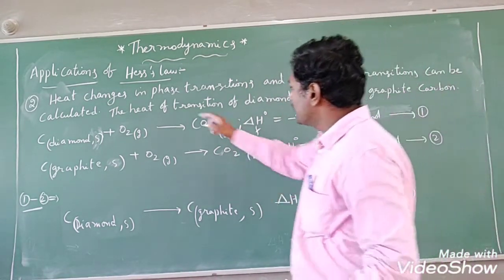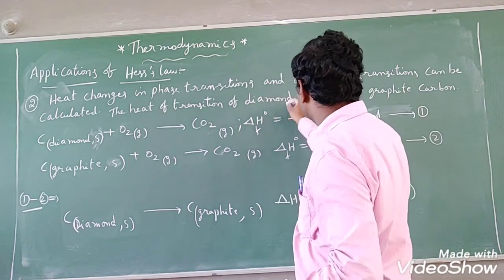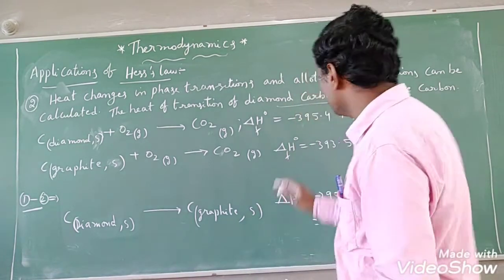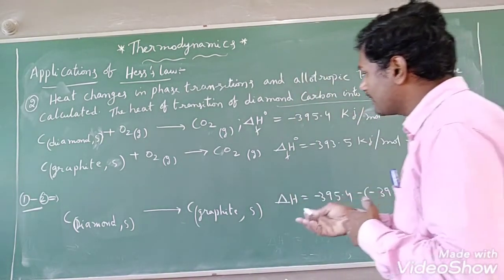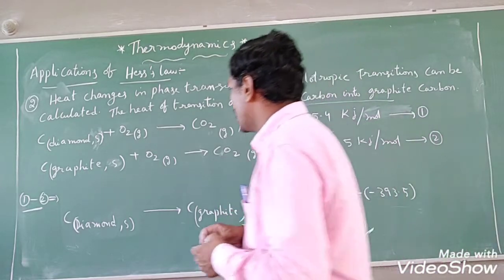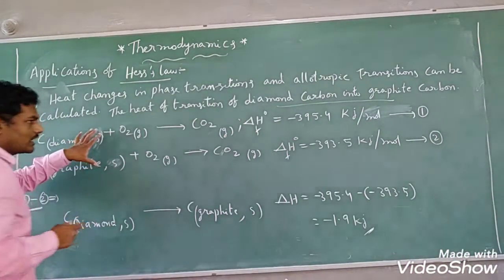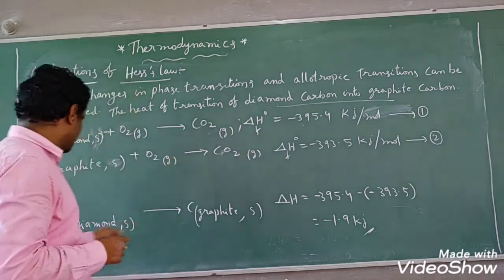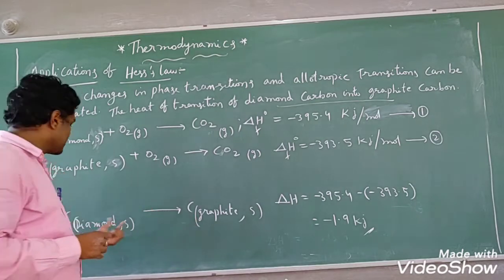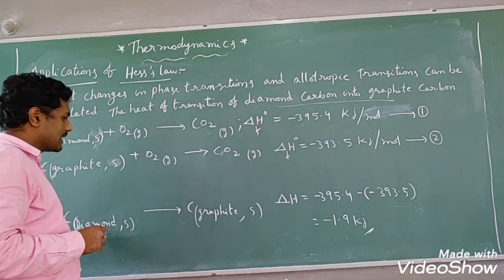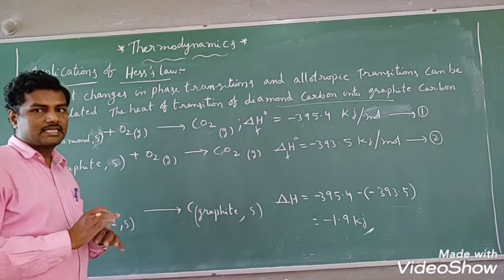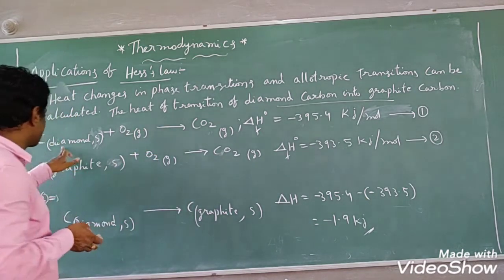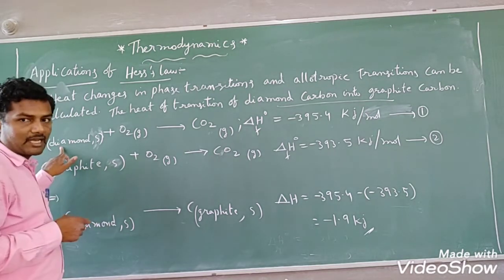Then here we are converting the heat of transition of diamond carbon into graphite carbon, right? Diamond carbon into graphite carbon. How do we convert here? By using these two equations, diamond carbon should be on the reactant side and graphite carbon should be on the product side. In such a manner we have to use these two equations. That means in the first equation, on the reactant side diamond carbon is there.